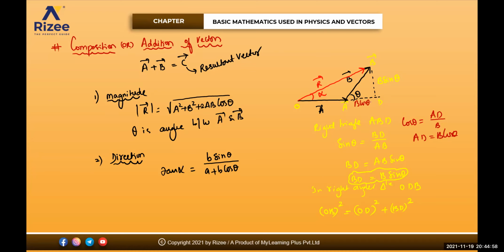Now tan alpha will be equal to how much for me? Vertical by horizontal. So I can write this as B into sin theta divided by A plus B into cos theta. No problem, capital A, small a doesn't make much difference. When you take a triangle like this and you're making alpha, this is y and this is x. So tan alpha is equal to y by x. In the place of y I am having B sin theta, and in the place of x I am having this vector A and this vector B cos theta, adding both of them. Clear for everyone?